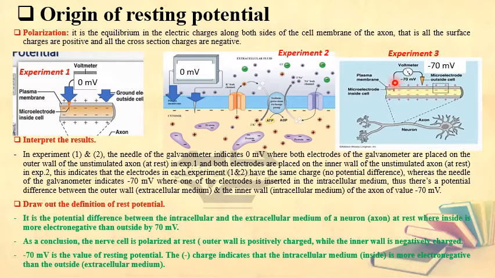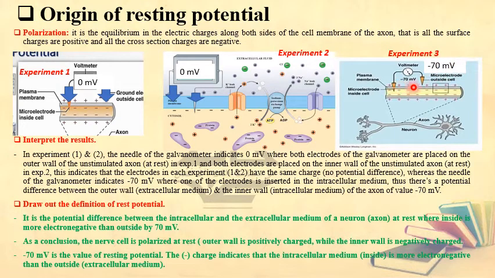So what have you concluded till now? We conclude that when the neuron or the nerve fiber is at rest, there is a difference in the charges between the outer and the inner wall of the axon, where inside is more electronegative than outside. By how much? By 70 millivolt.